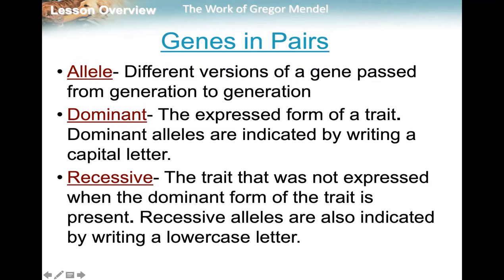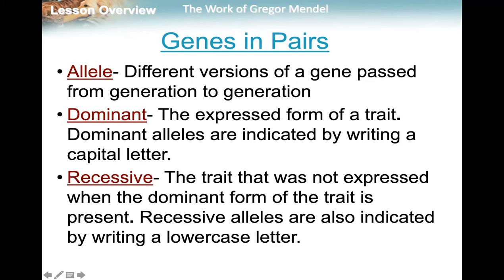Some genetic terms that we need to make sure that we are aware of: we need to know the term allele. An allele is a different version of a gene. So if we're talking about eye color, it would be like brown, blue, green, gray, hazel. Those are different versions of a gene. Dominant is the expressed form of a trait. So dominant is like what we see. Dominant alleles are always indicated by a capital letter.